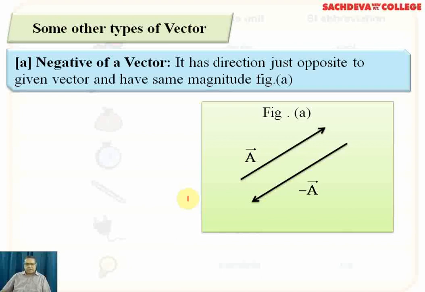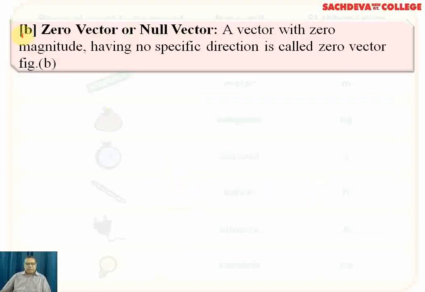This is clear from the diagram that A is a given vector and minus A is the negative of the given vector. Now we come to the zero vector or the null vector. A vector with zero magnitude having no specific direction is called a zero vector.